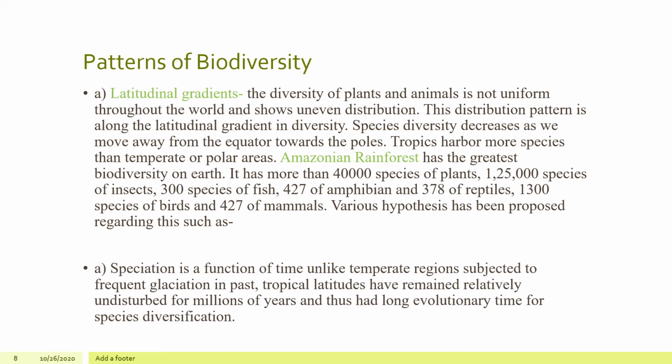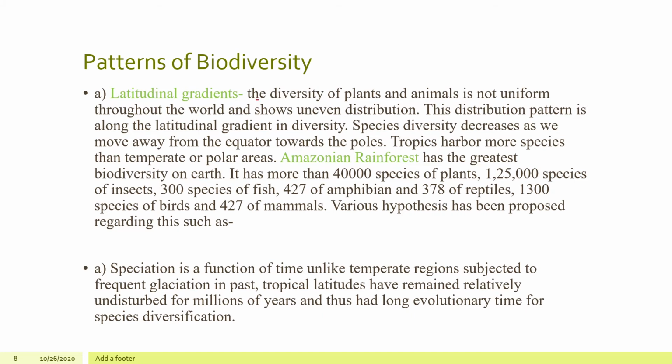What are the patterns of biodiversity? Now over here comes the important part: what are the patterns? That is the latitudinal gradient, which we are going to study, and then we are going to study more about it, according to the geographical region.